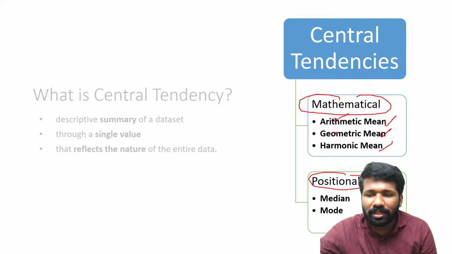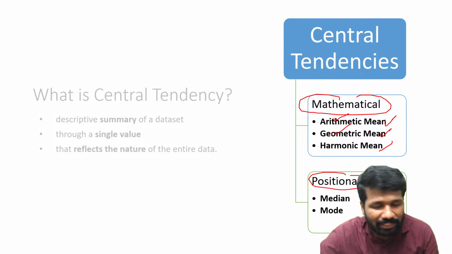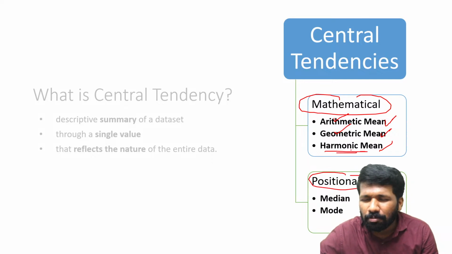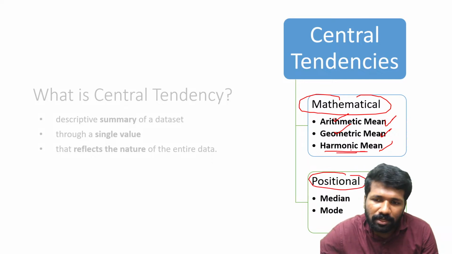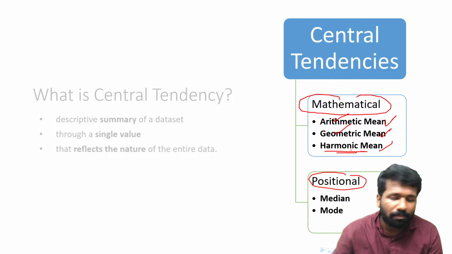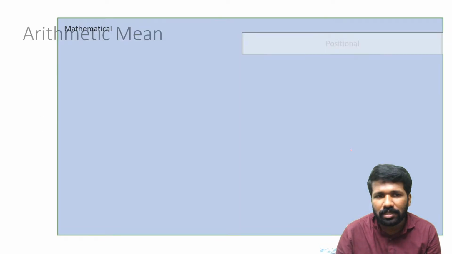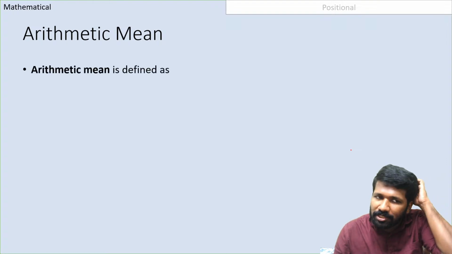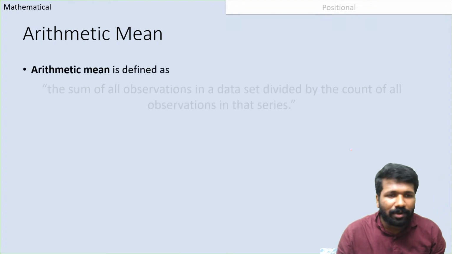Especially arithmetic mean and geometric mean are needed in NET exam, GATE exam and similar exams. Harmonic mean, if you know, it is good, but at least arithmetic and geometric means you should know. So we will discuss more about the mathematical measures of central tendency. First one is arithmetic mean.